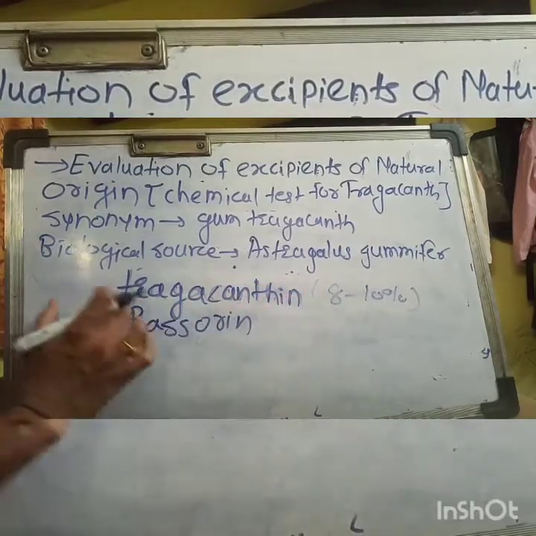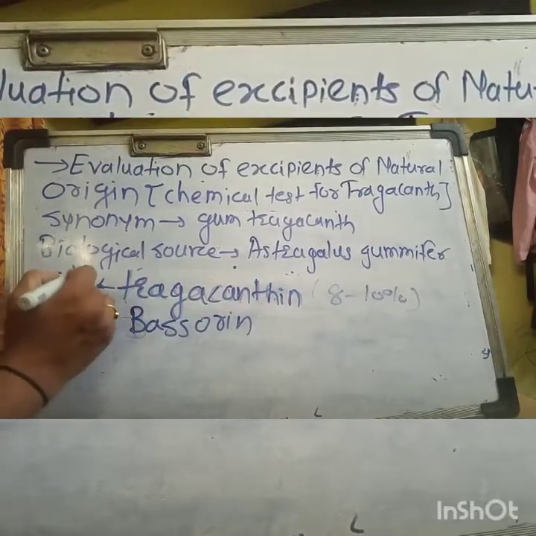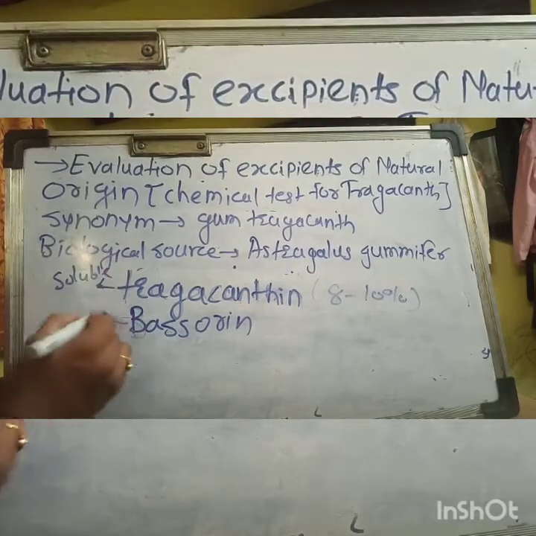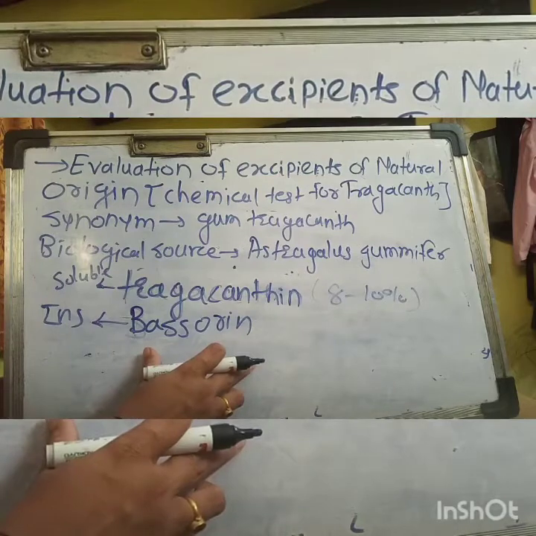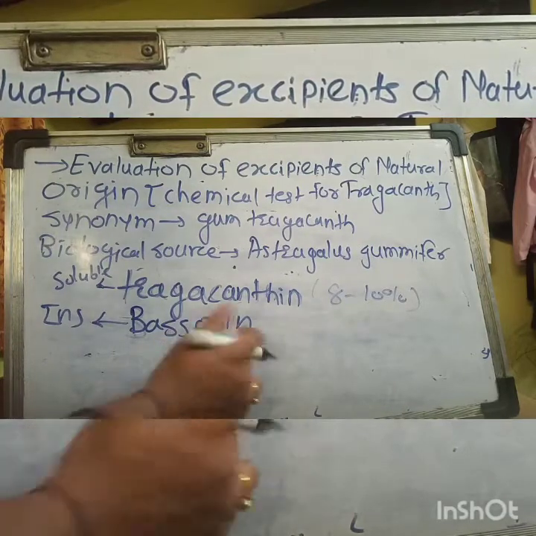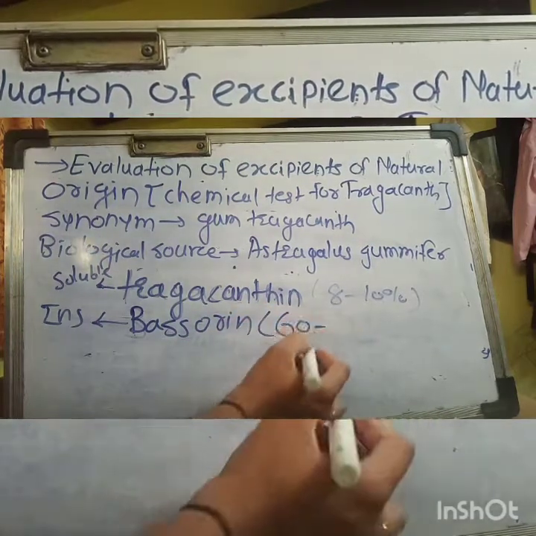The insoluble one is bassorin, which is about 60 to 70%.